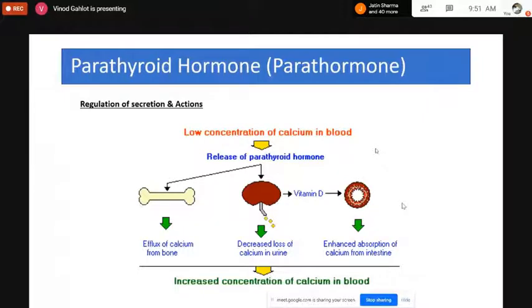So generally, whenever there is a decrease in the concentration level of calcium in the blood, parathyroid hormone will be released, and this parathyroid hormone now will lead to the movement of calcium from the bones towards the blood circulation, because calcium is present in the bones as well, and calcium is present in the plasma circulation also, but the plasma concentration of the calcium is required to be maintained by the parathyroid hormone. So whenever there is a decrease in the plasma concentration of the calcium, then movement of calcium from the bones towards the blood circulation will also occur.